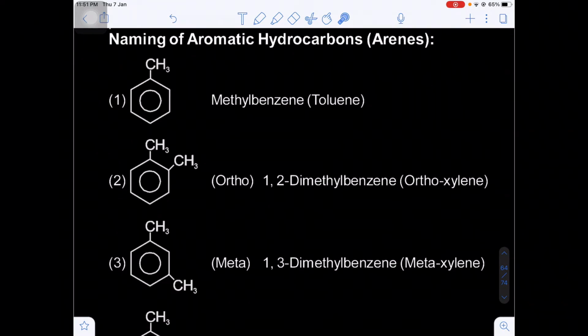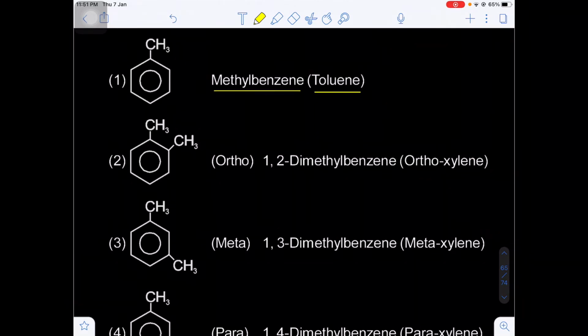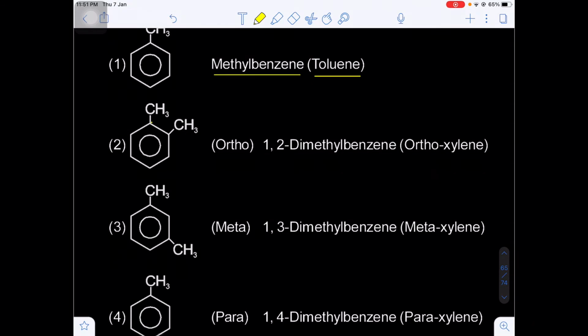Now, naming of some aromatic hydrocarbons, nothing but arenes. First one, benzene containing the methyl. When a methyl substitution is present on the benzene, that is called methyl benzene, and there is a special name for it, that is called toluene. This is very important. The methyl benzene is called what? Toluene.